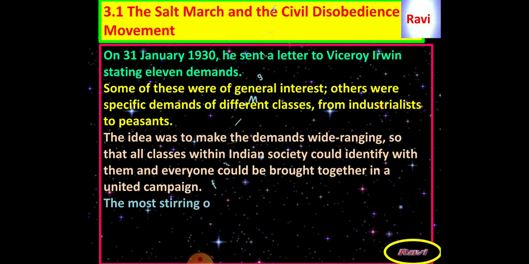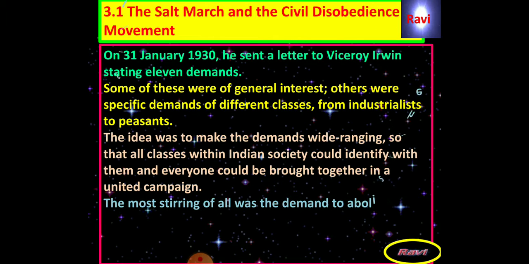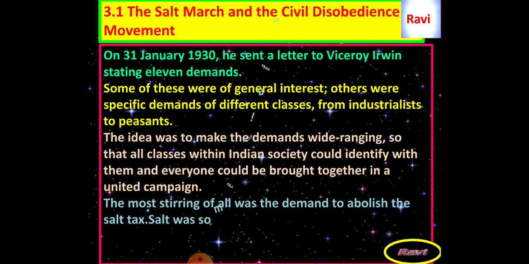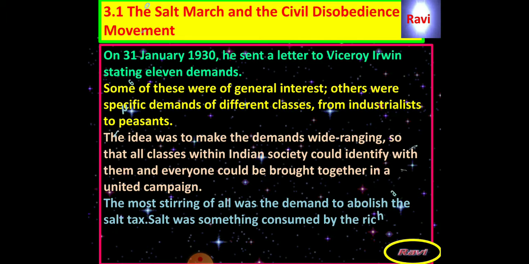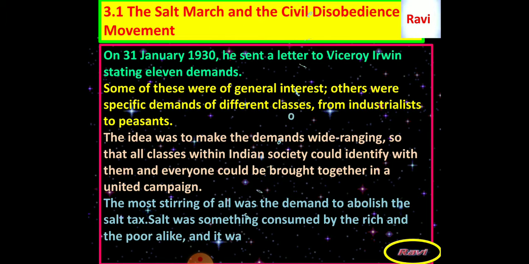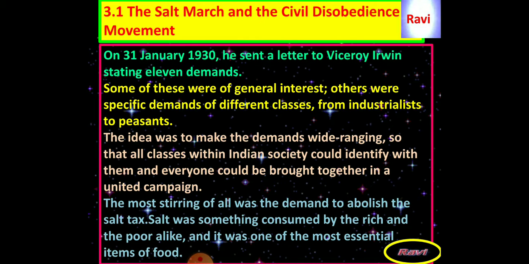Some of these were of general interest, others were specified demands of different classes from the industrialists and the peasants. Out of all the 11 demands, some were from the peasants, some from the merchants, some from the industrialists, some from the common people, and some for the independence of our country. The idea was to make the demands wide ranging so that all classes within Indian society could identify with them and everyone could be brought together in a united campaign.